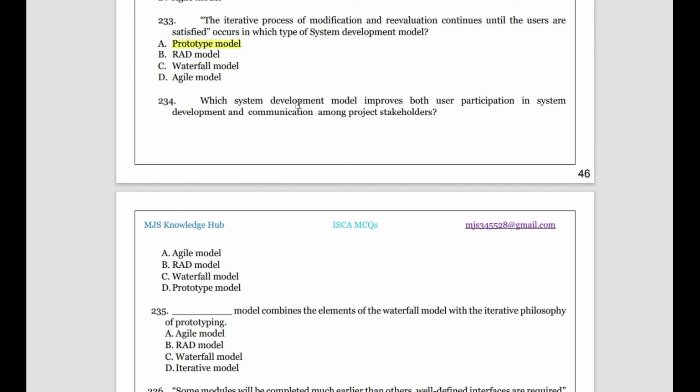Then which system development model improves both user participation in system development and communication among the product stakeholders? You're trying to communicate with the people. You can say, ma'am, why can't it be agile? The agile model is where there's a discussion between the team members. In rapid application development, there's no discussion; they just give the task and the team does it. The waterfall model has heavy discussion, but only within the team, and they do documentation. But when it comes to participation in system development and communication among the product stakeholders, meaning the team and outside people who need to use the system, everything is done in the prototype model. Why do we do a prototype? We give it to the user, they give us the changes, and we implement the changes there. So the prototyping model is the best answer.